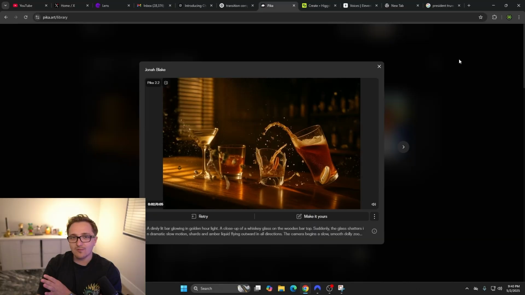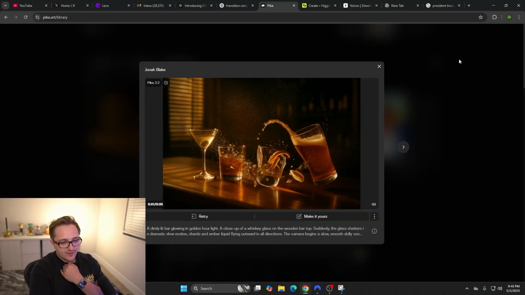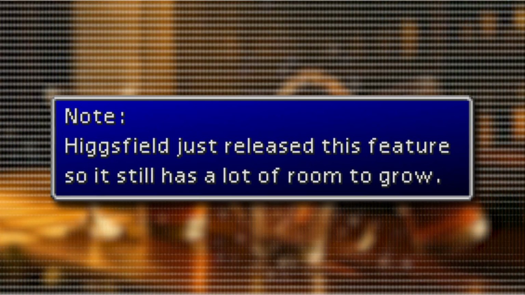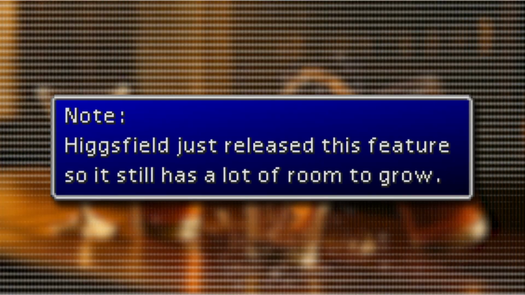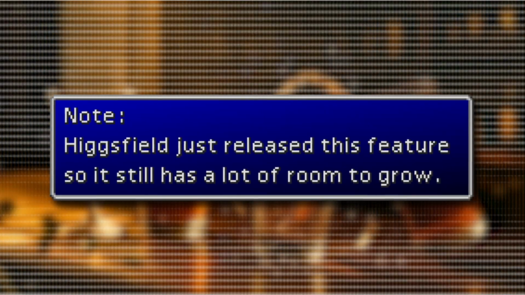Do you think Pika won? Do you think Higgsfield won? I'm going with Pika personally. 2-1, Pika versus Higgsfield. We do have to give Higgsfield the benefit of the doubt. Higgsfield just launched their version of this product, whereas Pika has had some time to refine it.